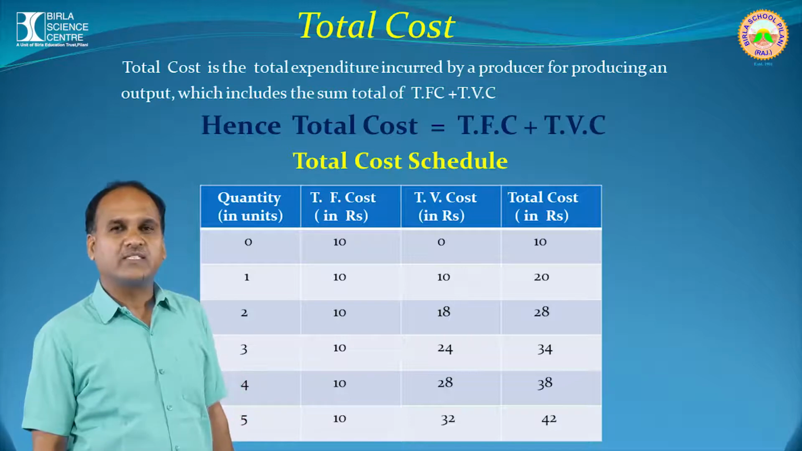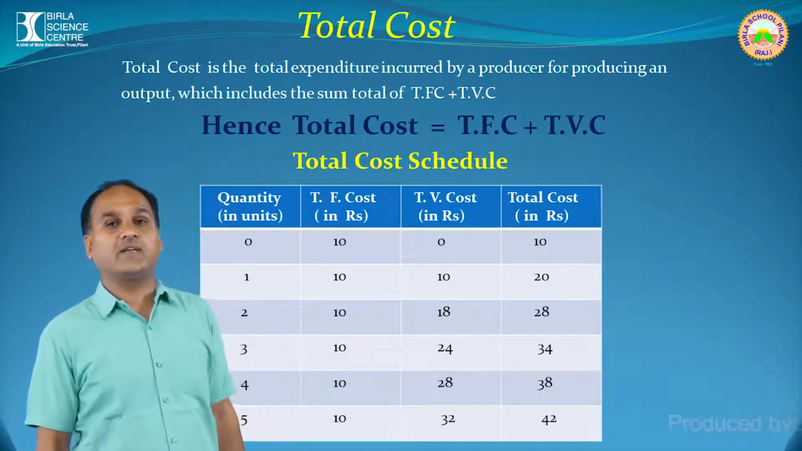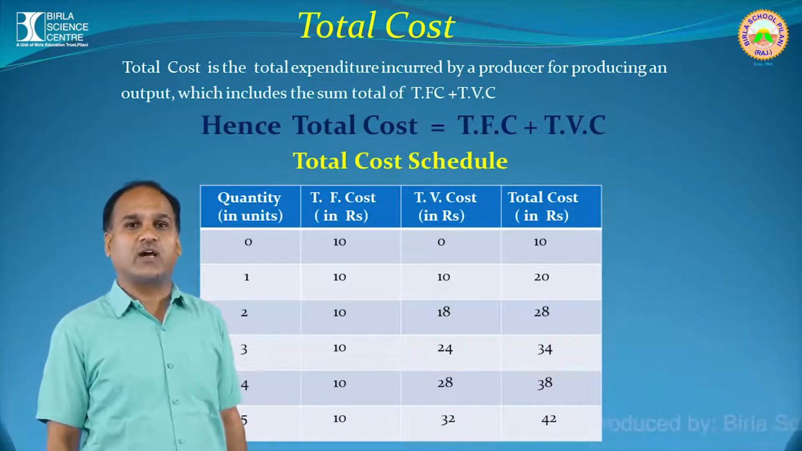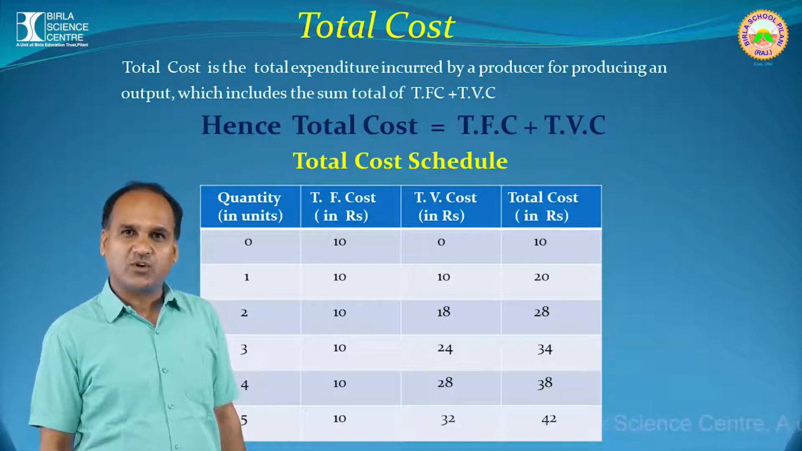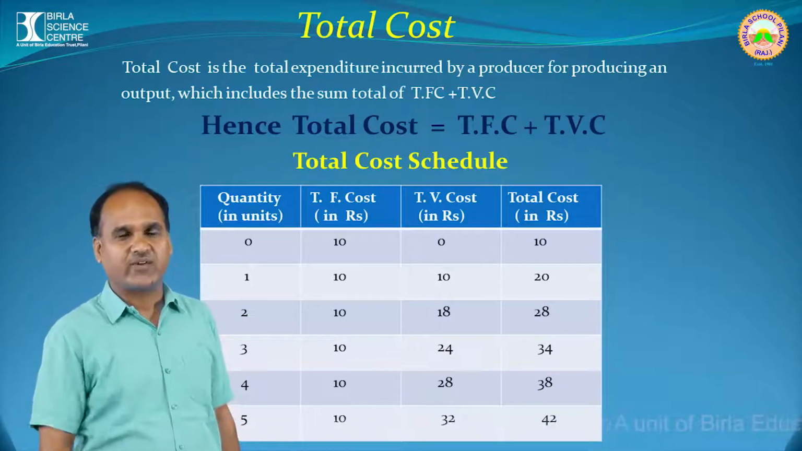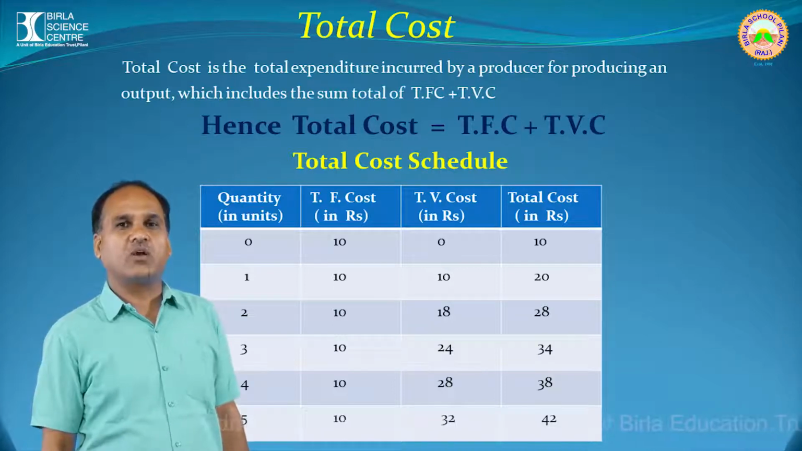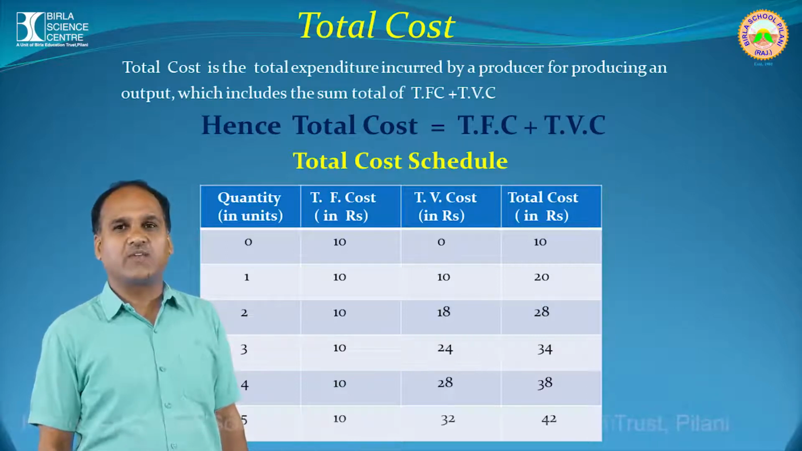First, you look at this definition of total cost. Total cost is the what? Total expenditure incurred by a producer for producing an output, which includes the sum total of what? Total fixed cost plus total variable cost. So you can see the formula here very clearly. Total cost is called TC, that is, TC is equal to TFC plus TVC.